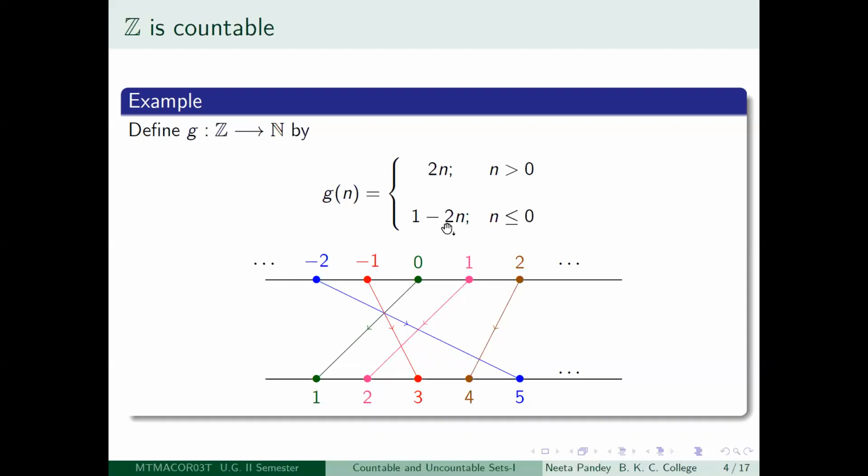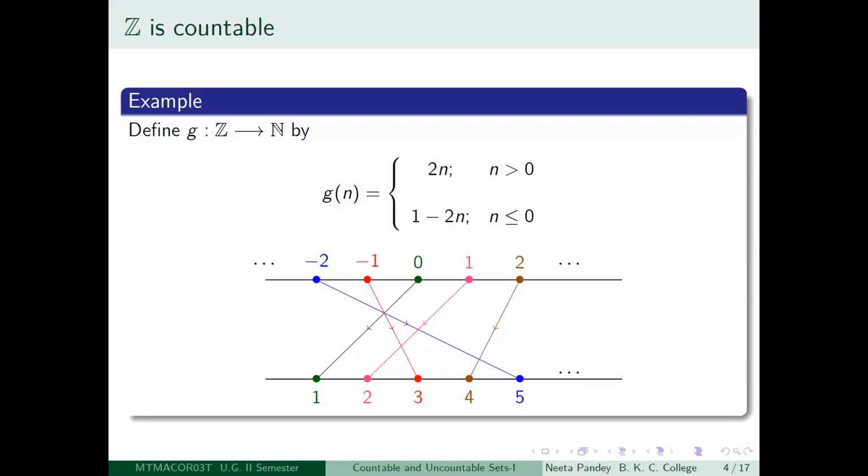So you get 1 minus 2 into minus 2. So minus 2 will map to 5, and similarly minus 3 will map to 7, and so on. You can check from this formula. So it is just the reversal of the process which you did for f. You get the map G. So G is an inverse of f.